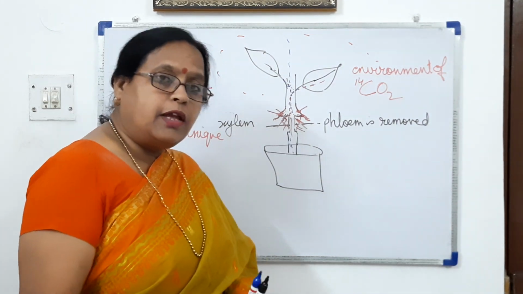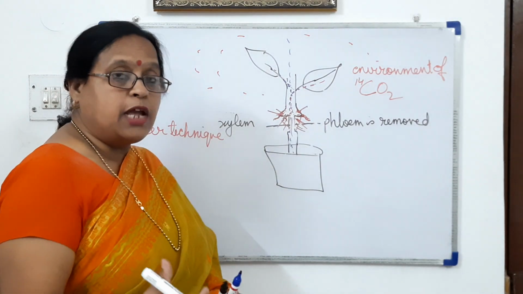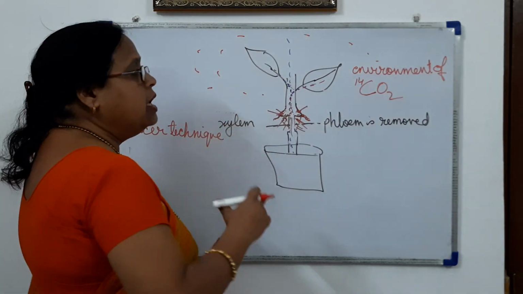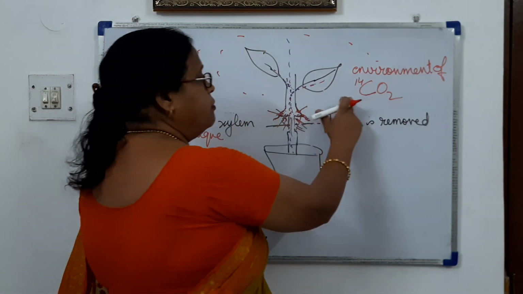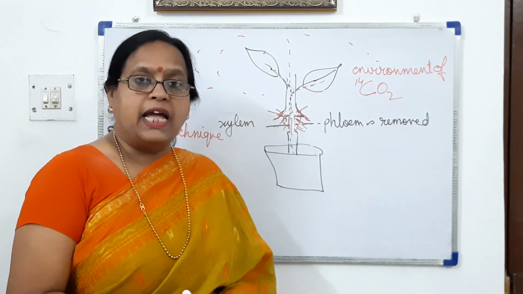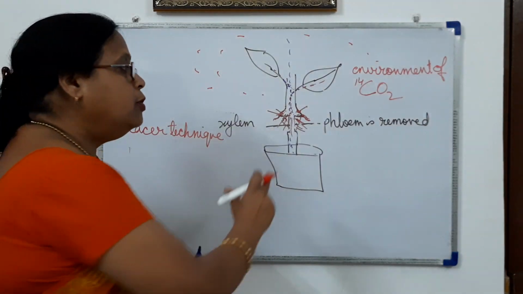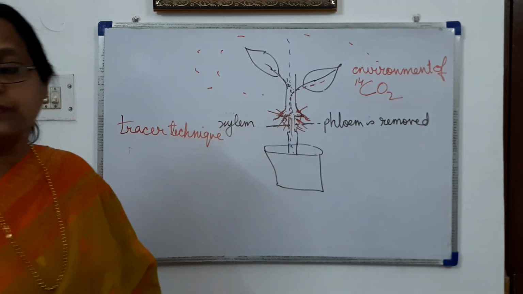And further, if we test the type of carbon in that food, this carbon will be radioactive carbon. So this will prove that the food is translocated through the phloem only.